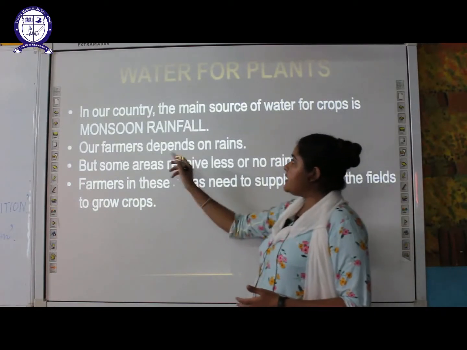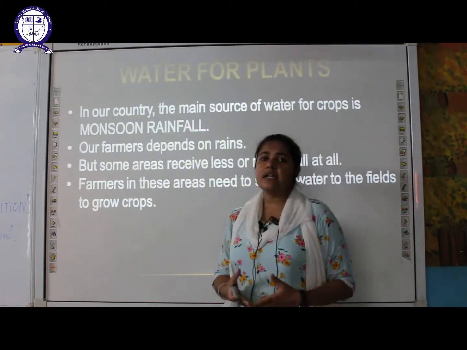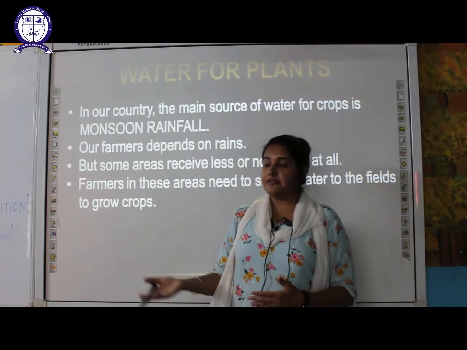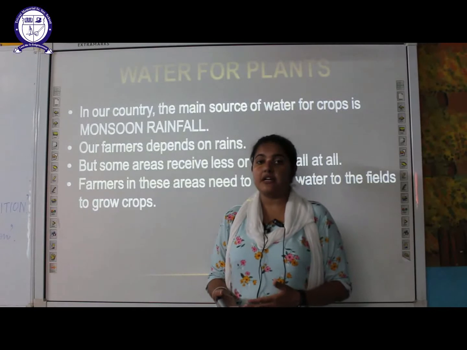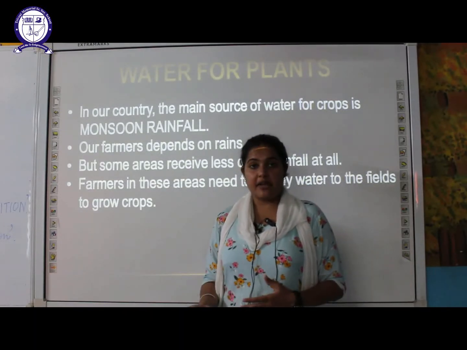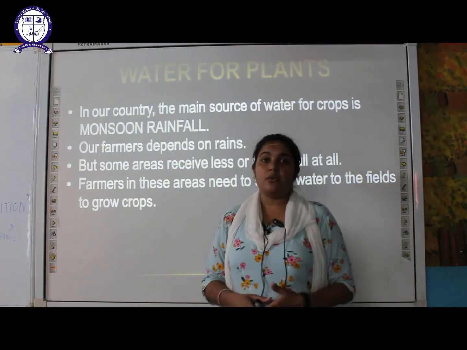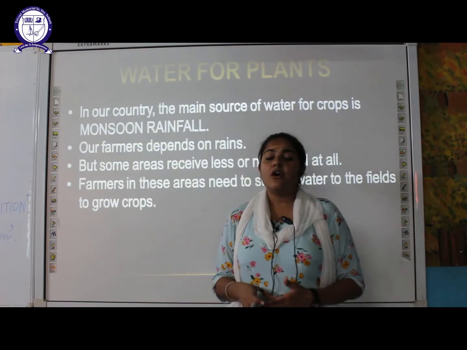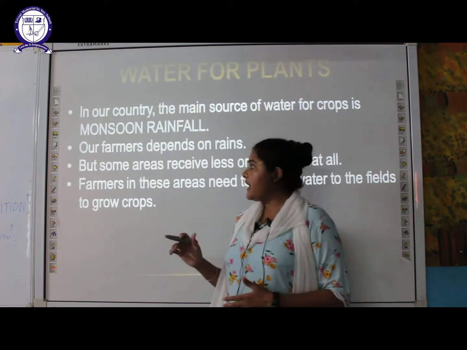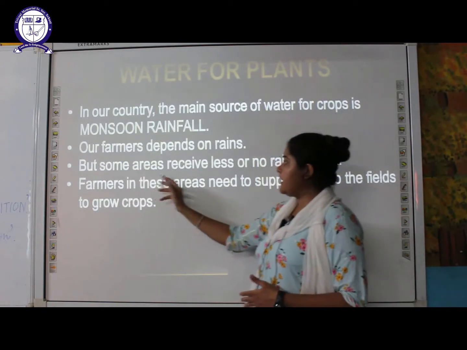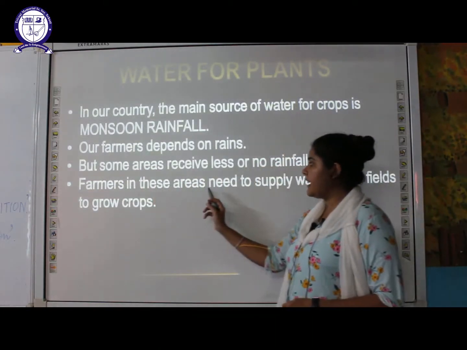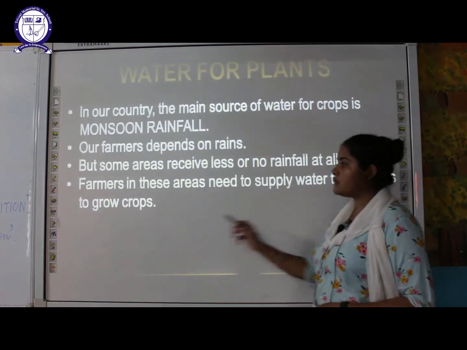Our farmers depend on rain, but as you know, students, the climatic condition of India is different. In different places there are different climatic conditions. There are places in our country which receive very heavy rainfall that can lead to floods, but there are certain other places which receive very little rainfall, which leads to drought. Some areas receive little or no rainfall at all. In that case, the farmers in these areas need to supply water to the fields to grow the crops.